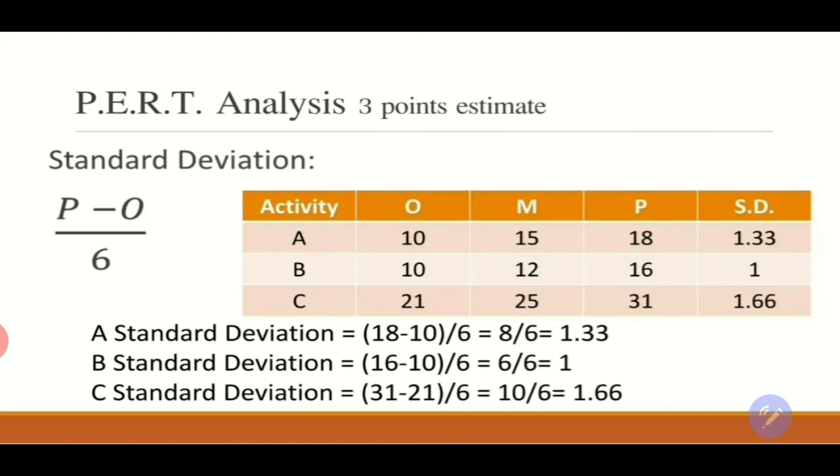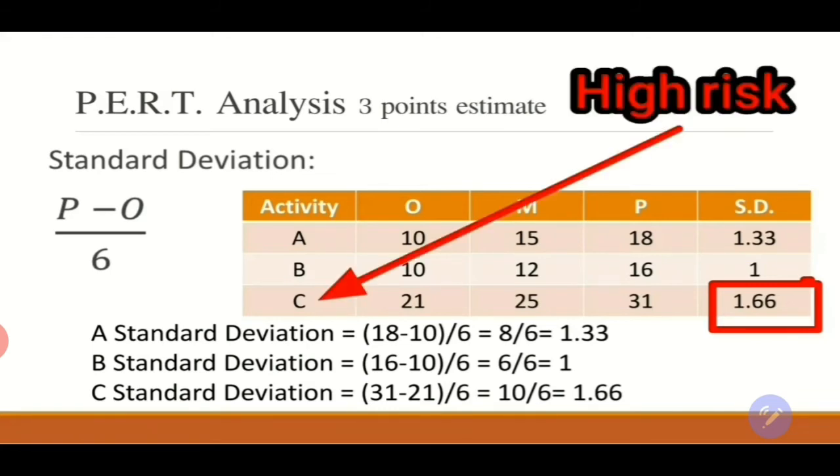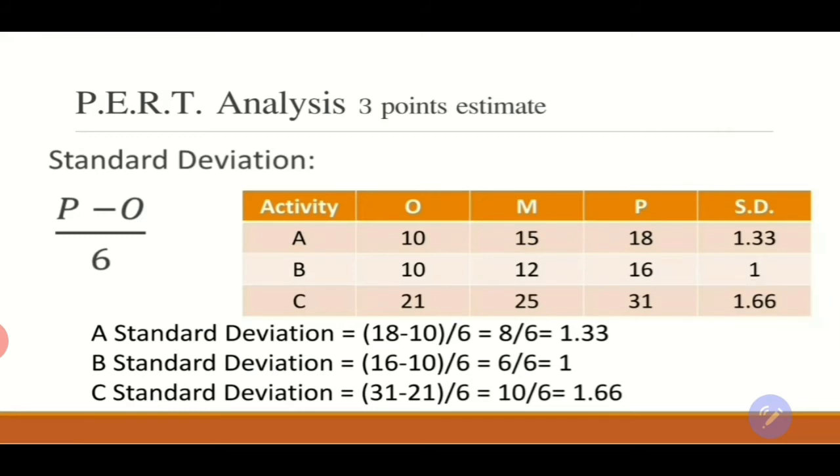If we look into the standard deviation now, 1.66 is the highest standard deviation among all the activities. The other one is 1.33, and 1.66 is the highest. What does that mean? It means that activity C has a high risk potential because it has the highest standard deviation on my schedule. Why?